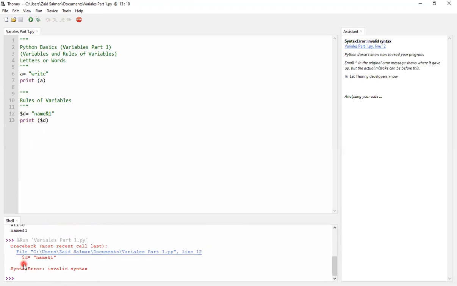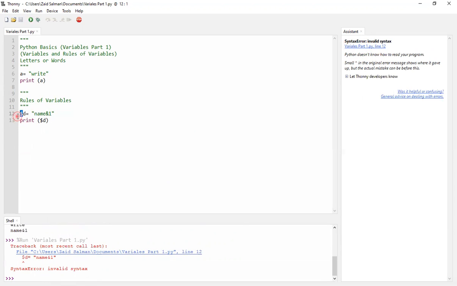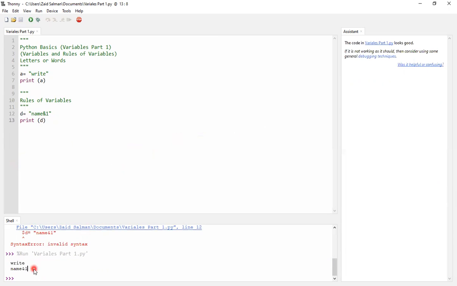and you can see that it's pointing towards this dollar sign. Python doesn't know how to read your program. I'll click here and the system tells us that you can't have any other icon except for a letter or a number in your box, the label. So if I just do d and run the script, you can see that I've got it. I'm not only telling you what is right, but also what to avoid. And this is not the only rule.